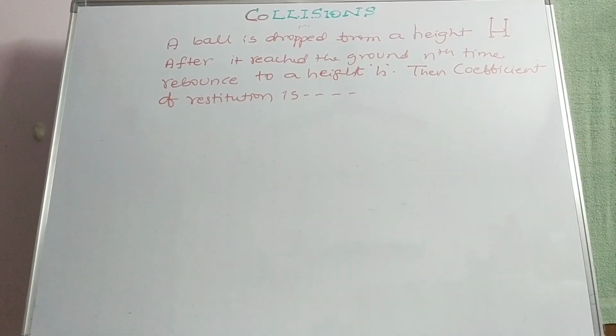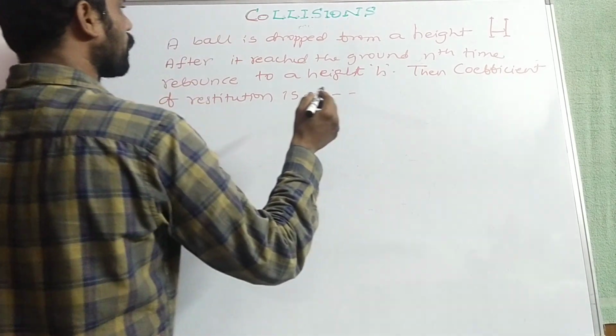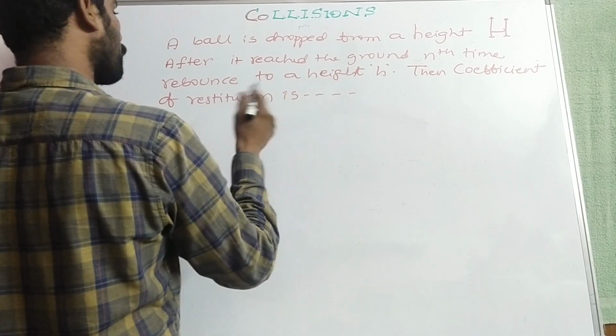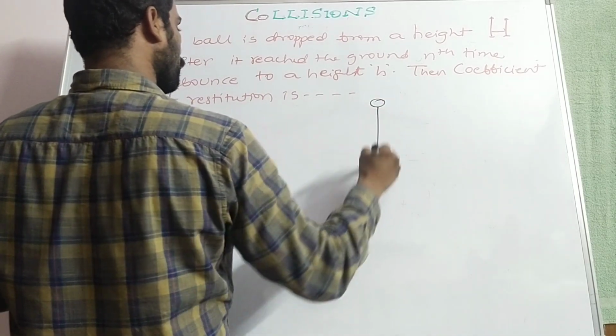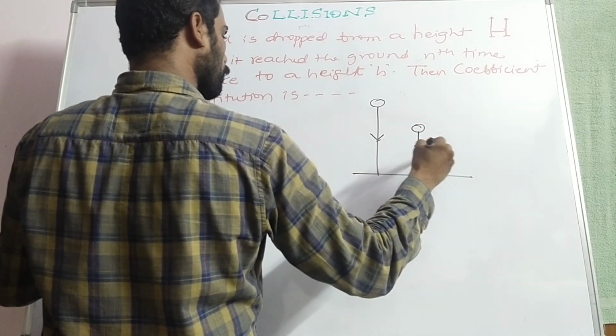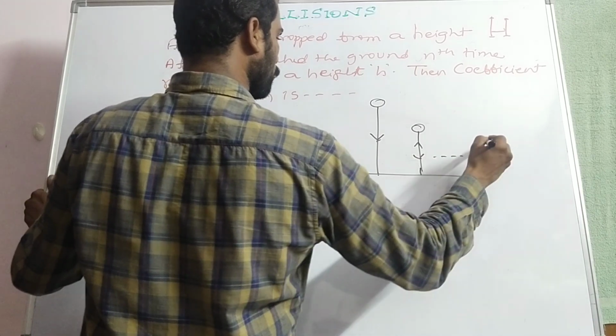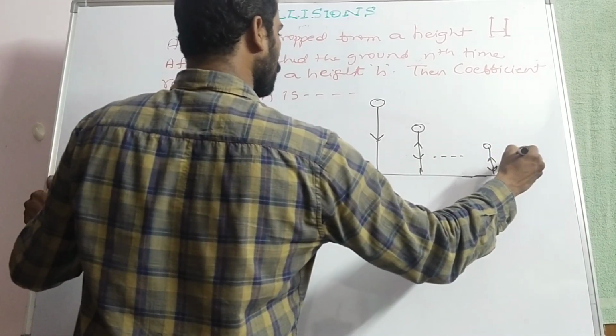So here is another question. A ball is dropped from a height h. After it rebounds, after reaching the ground nth time, it rebounds to a height h. The coefficient of restitution is, see here, 1, 2 and so on. Nth time, nth rebounds.